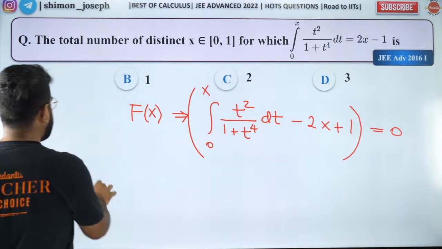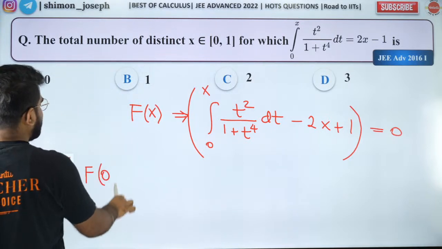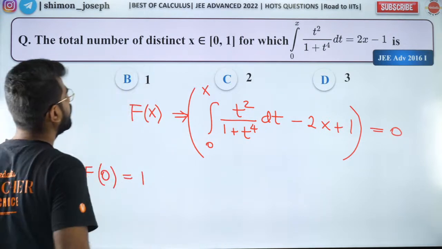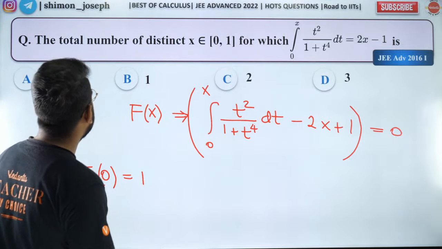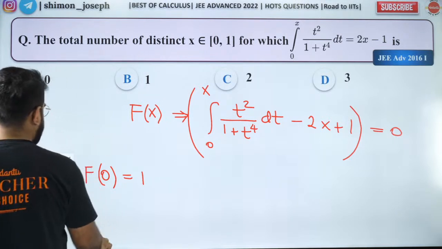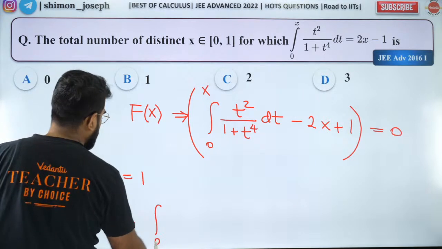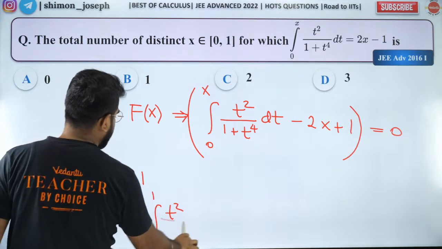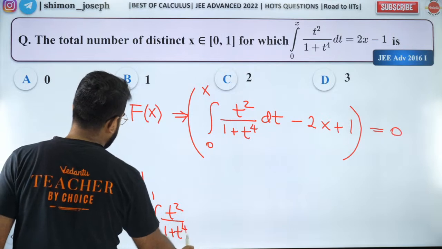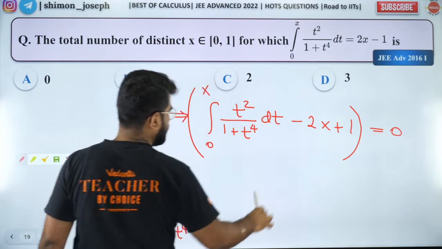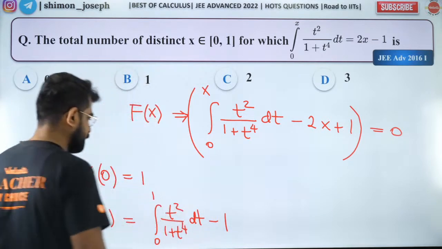Okay, so what is capital F of 0? Capital F of 0 is how much? It's going to be 1. Correct? Capital F of 0 is 1, and capital F of 1 is how much? Capital F of 1 is integral 0 to 1 t square by 1 plus t power 4 dt minus 2 into 1 plus 1. So that's going to be minus 1.